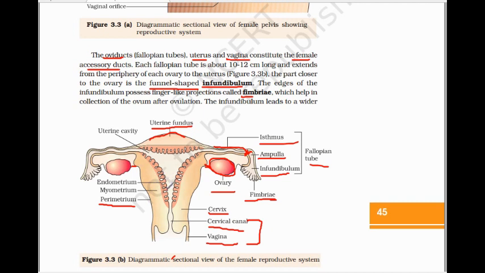Next, the inner glandular layer is known as endometrium. Okay, endometrium. It is also formed of epithelial cells and it takes an active role in menstruation. Clear? So please remember this endometrium. It takes the active role in the menstrual cycle. Clear? And it undergoes some cyclical changes during this menstrual cycle.